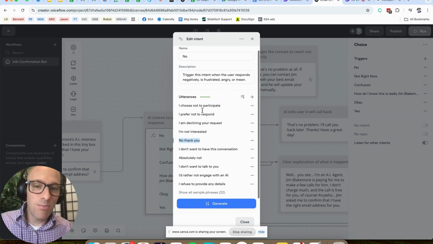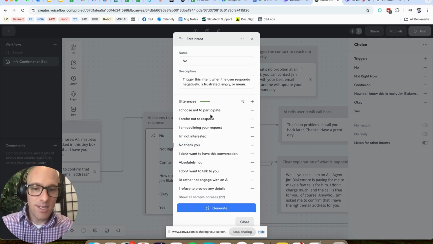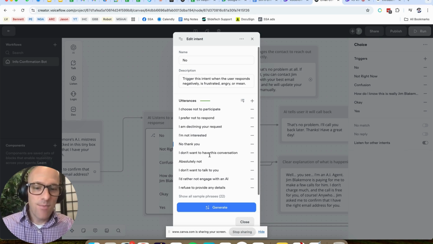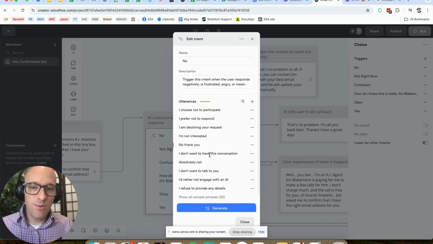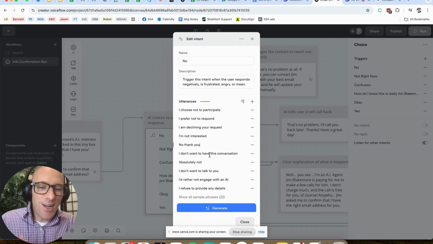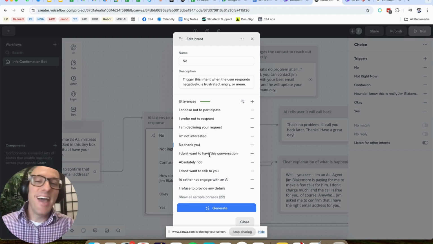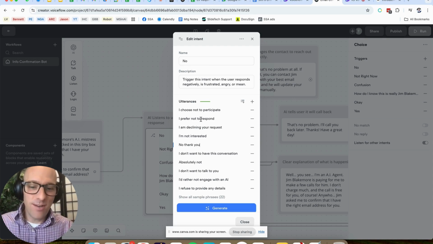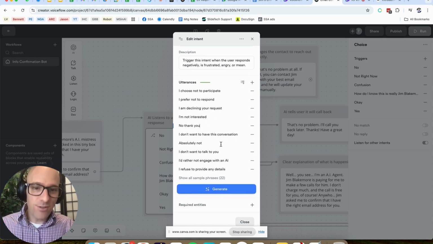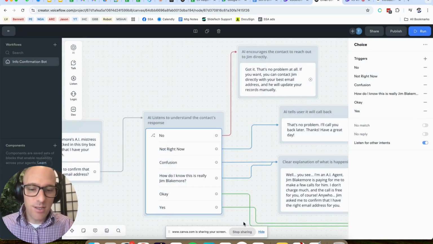examples of things that people could say. Now that we've delineated these, the call agent, the AI, the large language model, the LLM, will be able to more easily say, what is this person saying? Are they saying that they don't want to talk to me? And indeed, that's what we're trying to find out. So we've actually improved this a little bit, and we can close it. So that is what happens. So that's what we're looking for there.